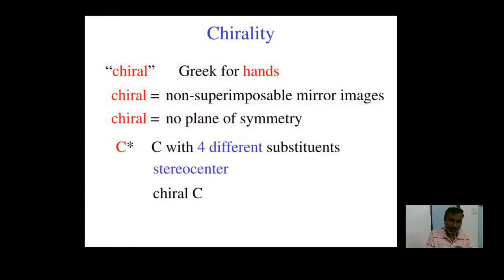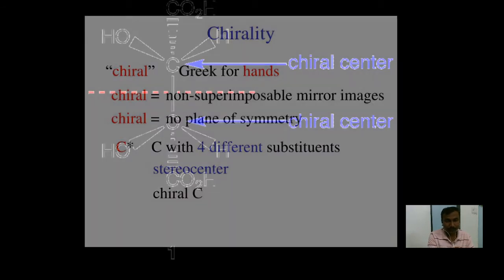As I already told you, the word chiral comes from the Greek word for hands. You can say that a chiral molecule has a non-superimposable mirror image, or that a chiral molecule is a molecule which does not possess any element of symmetry. The chiral carbon is the carbon atom with four different substituents attached, also called the stereocenter. So these are the different definitions of chiral center or chiral carbon.